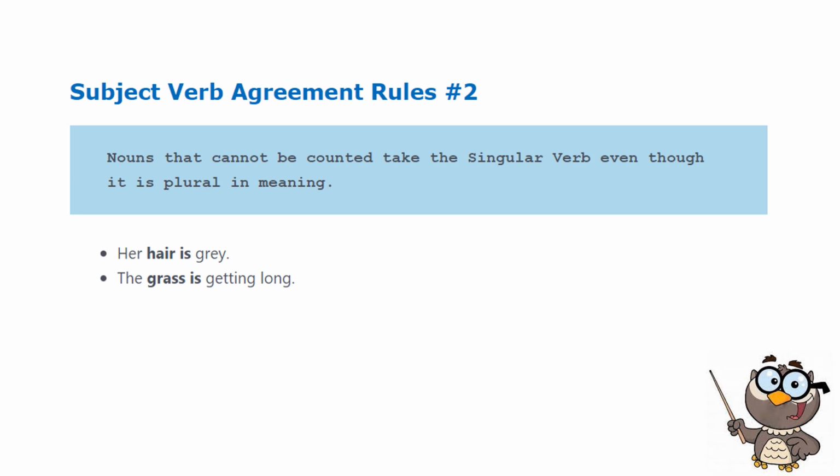But kidding aside, it's non-countable. That's why we use the singular verb is. We also have the grass is getting long. So grass is a non-countable noun, or mass noun. That's why we use is as our verb.